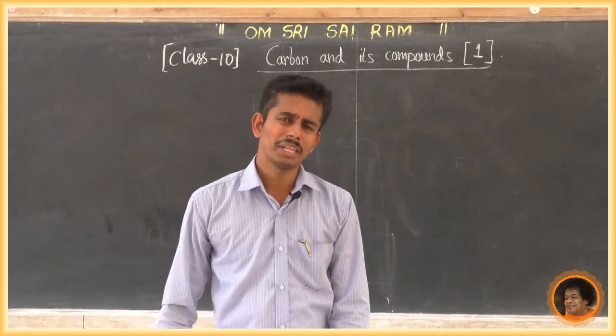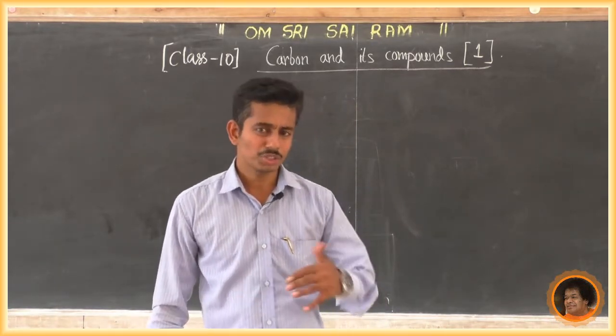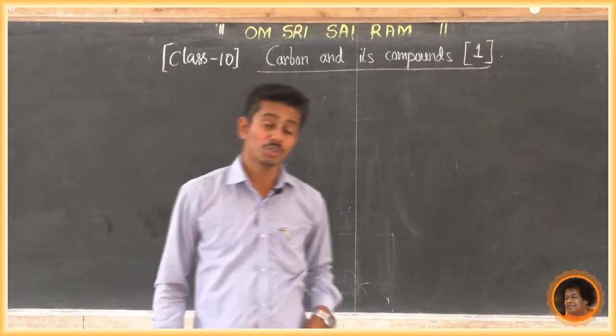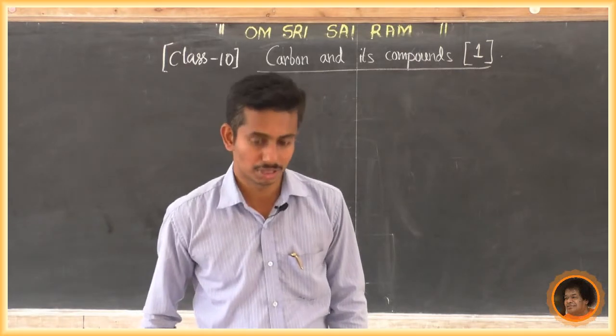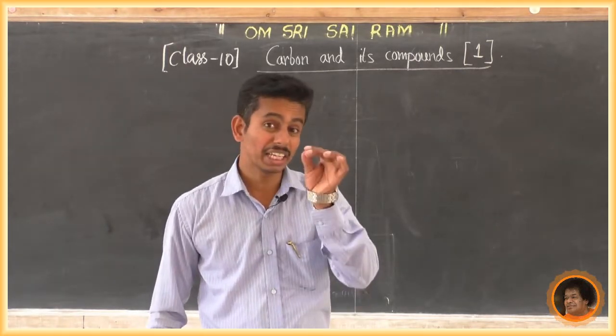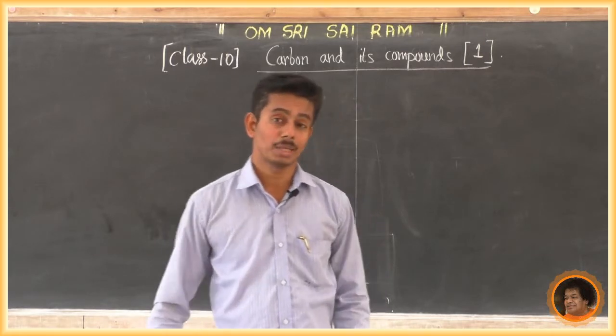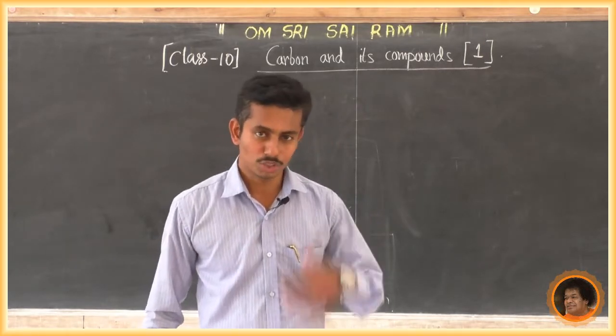Why do so many substances contain carbon and its compounds? The reason is the versatile nature of carbon and the bonding in carbon. What is the bonding in carbon? Bonding in carbon is the covalent bond. Do you know what a covalent bond is?